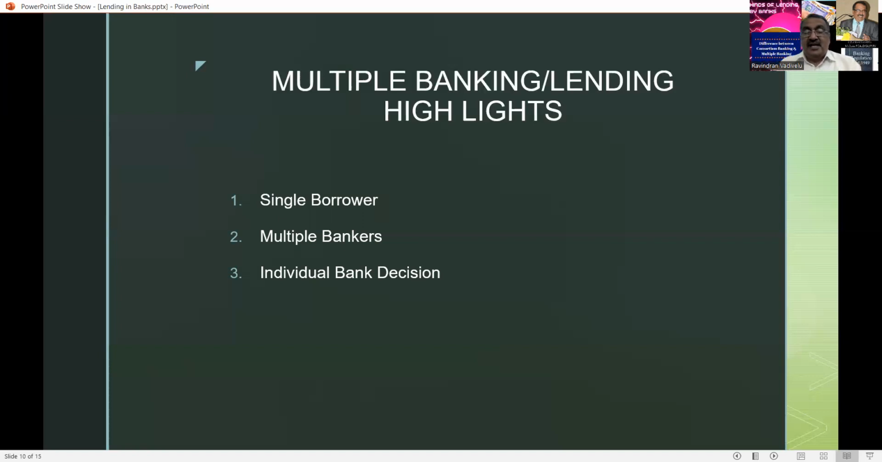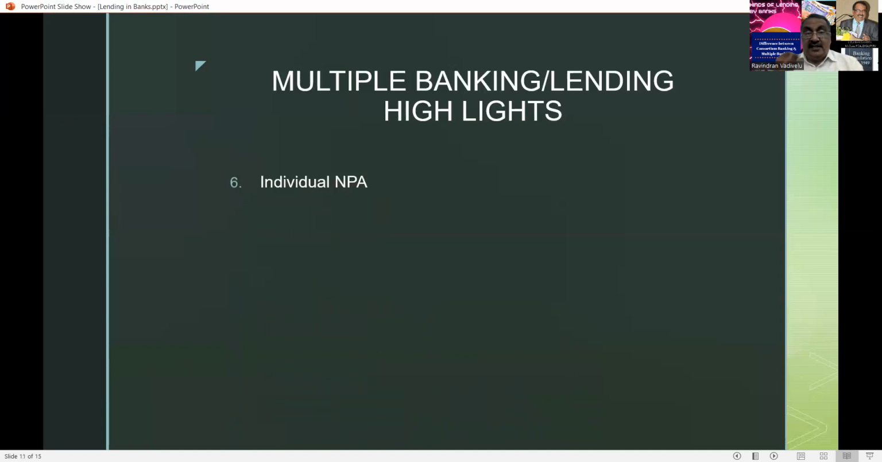So individual banks have to prepare the individual loan process note and sanction themselves, and they need not consult the other banks. So individual bank decision is there with reference to multiple lending, and there is no lead bank concept. Each and every bank has to decide the sanction terms and conditions. And in case any one of the bank accounts has become NPA, that will not affect the other banks, just like in consortium lending.